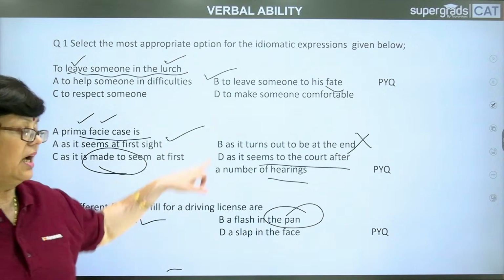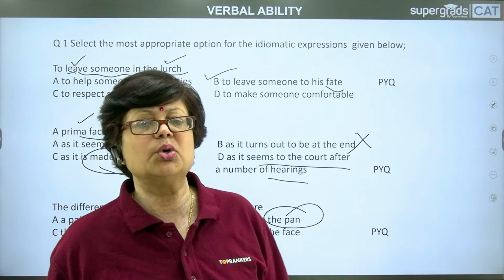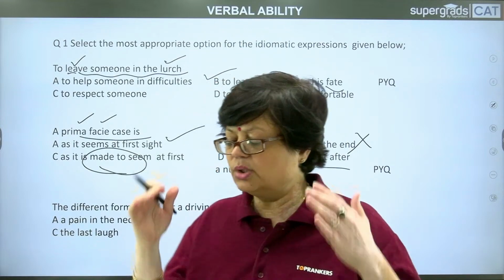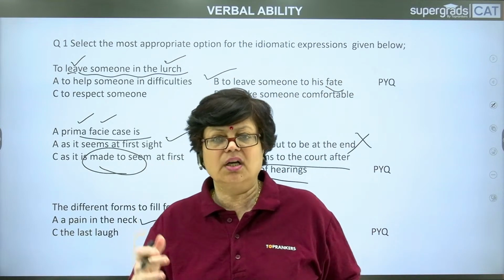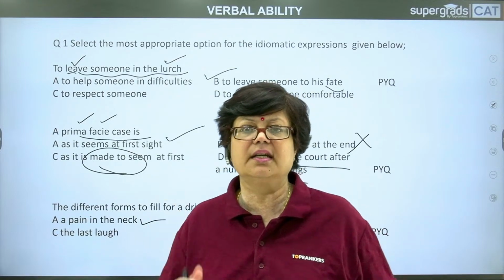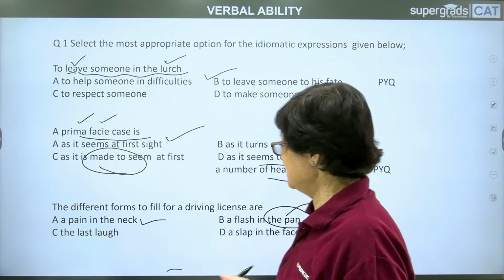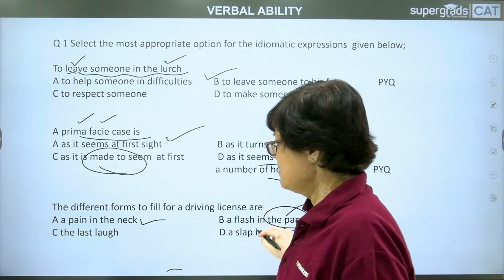Though it is not the answer, I would like to take it up with you. A flash in the pan is a sudden success. A person who does not have the caliber, that sort of level or integrity, or maybe the aptitude, but got successful at something suddenly. So that is called a flash in the pan.